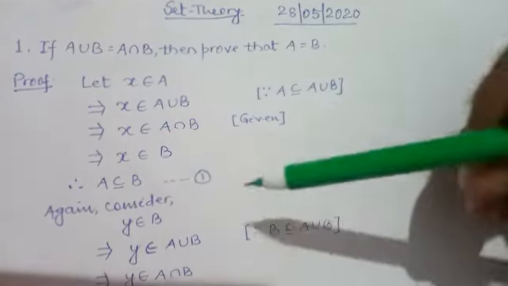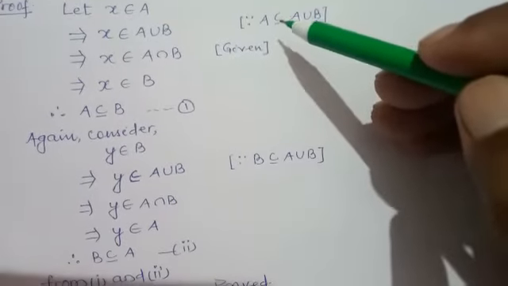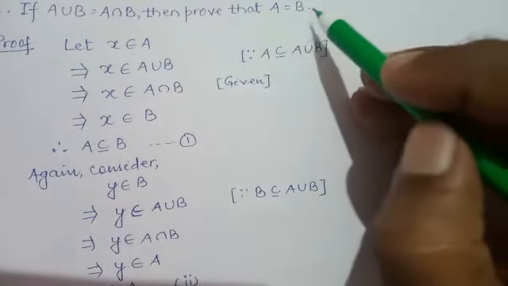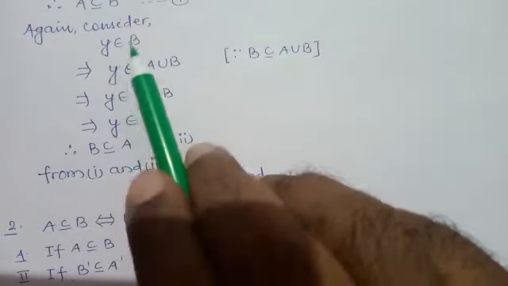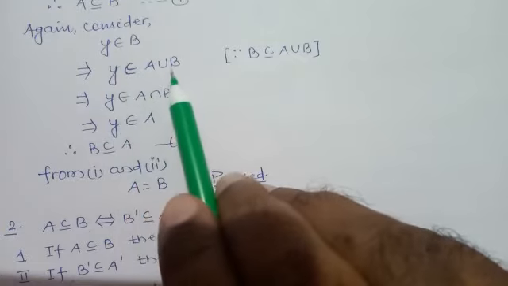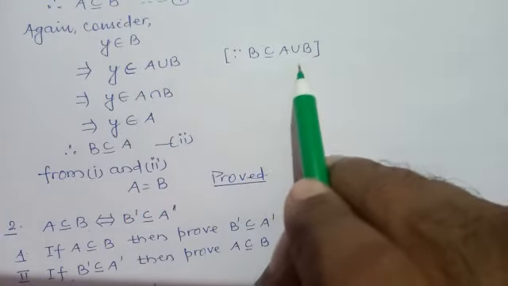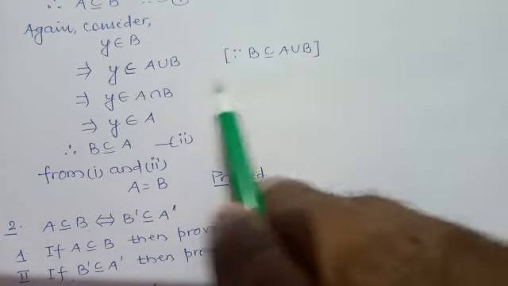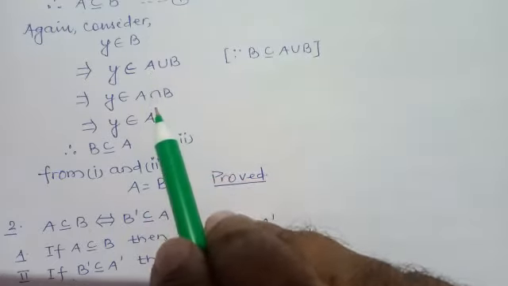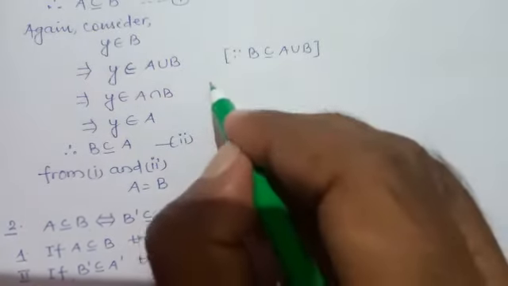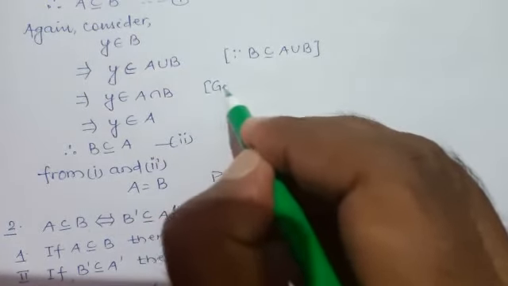Now come from the reverse way. Consider another element Y belongs to B. So Y belongs to B. Similarly, Y belongs to A union B because B is also a subset of A union B. And what is given? A union B is equal to A intersection B. You may write here, this is given.